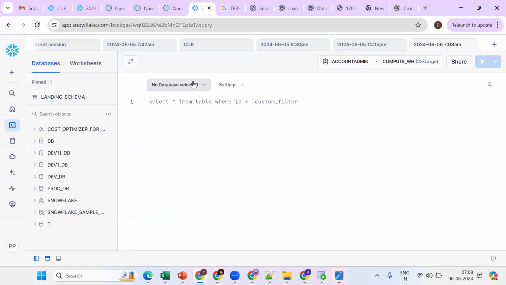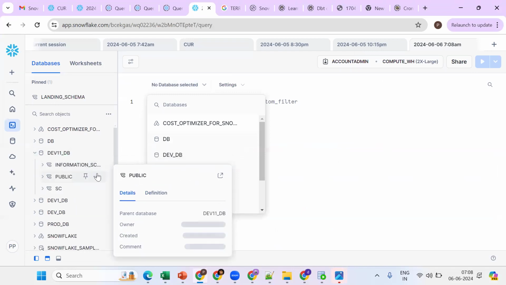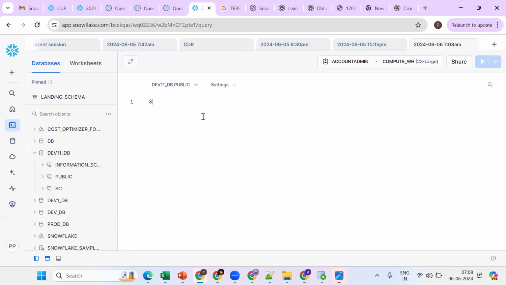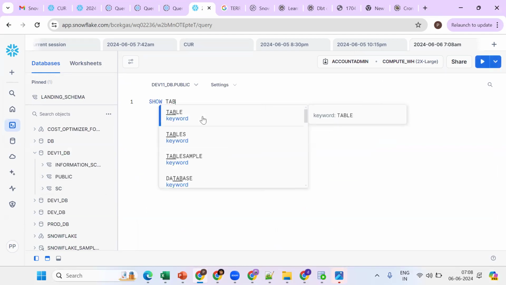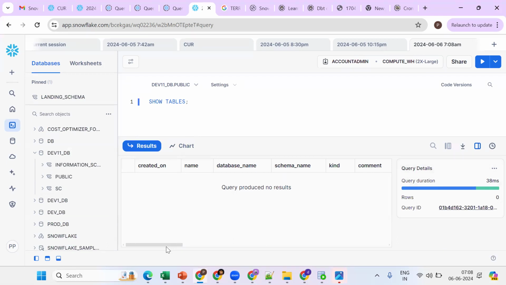Show tables. What is the column name? Kind. Kind will tell you whether it is a permanent table or a temporary table. See this show tables output, there is a column for data retention time.